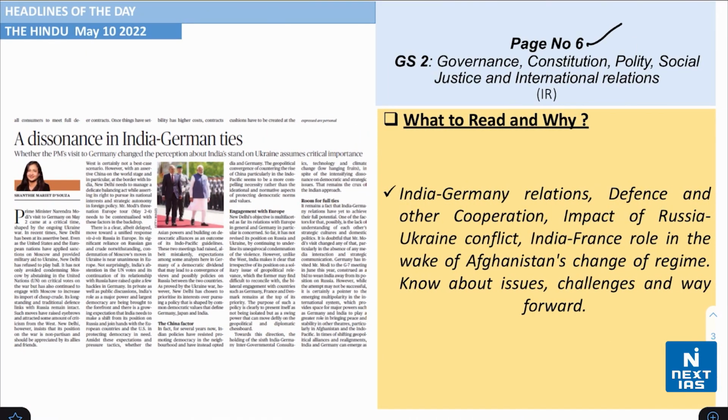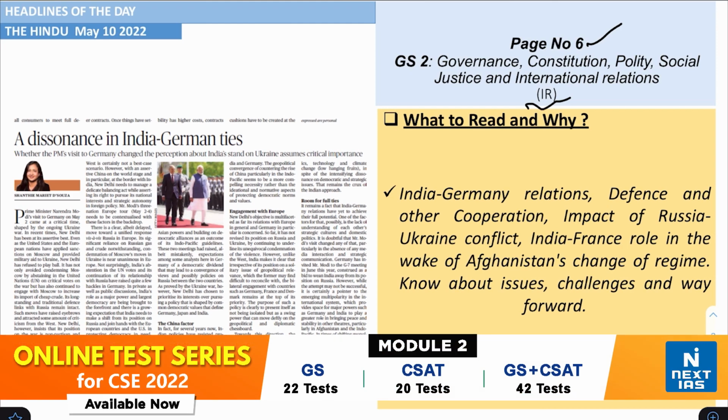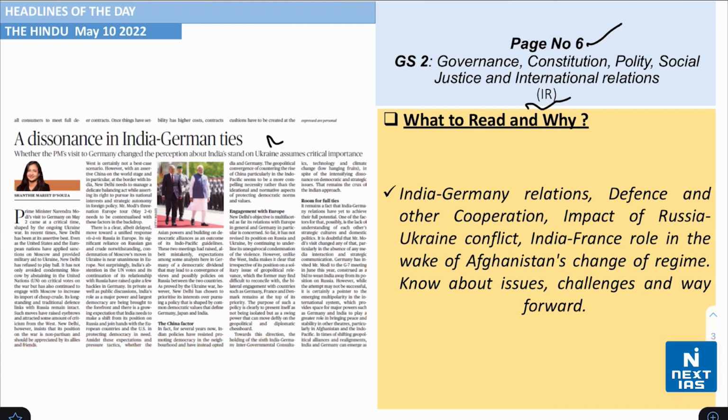Next, take a look on page number 6 from the topic of international relations. Again, you see this headline which says Dissonance in India-German ties. Now, understand and know about the India-Germany relations, defense and other cooperation between the same, also the impact of the Russia-Ukraine conflict on the relations, India-France role in the wake of Afghanistan's change of regime. Also, you need to know about the issues, challenges, and also the way forward.